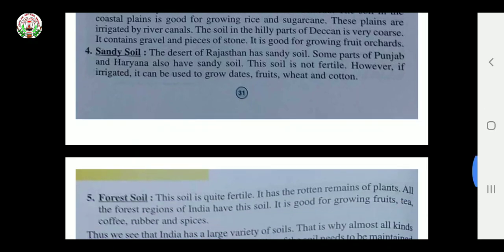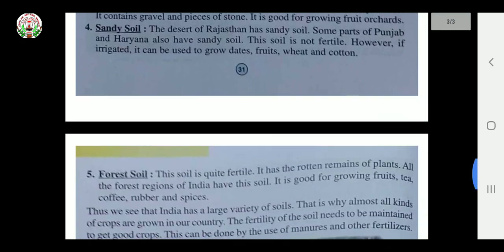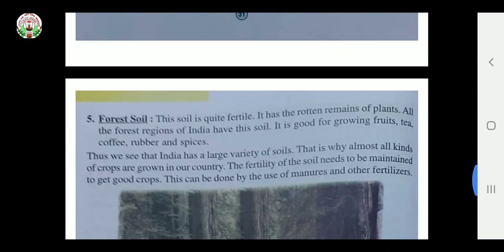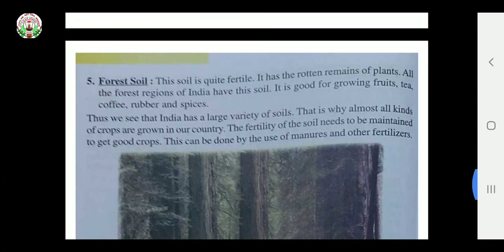Come to sandy soil. The desert of Rajasthan has sandy soil. Some parts of Punjab and Haryana also have sandy soil. This soil is not fertile. However, if irrigated, it can be used to grow dates, fruits, wheat and cotton. Sometimes in sandy soil we can produce ginger and potato, but it differs according to the climate whether it will work or not.